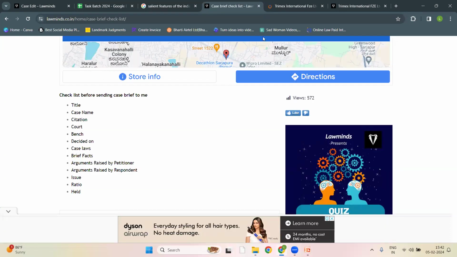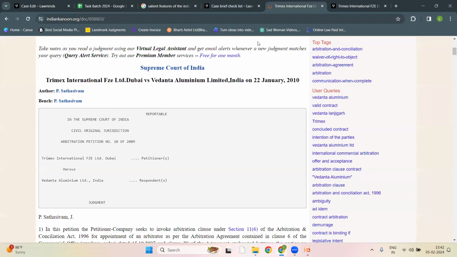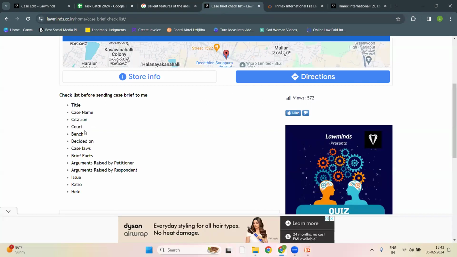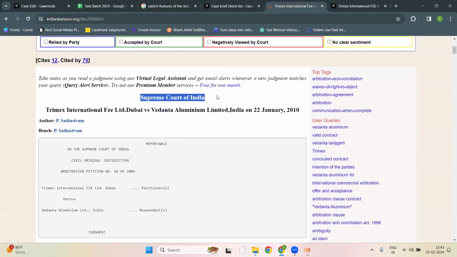Again, citation. If you are not getting a citation, then you have to write the petition number in the citation space. Next, court. The court is the Supreme Court of India. In every judgment, you will get all these things.